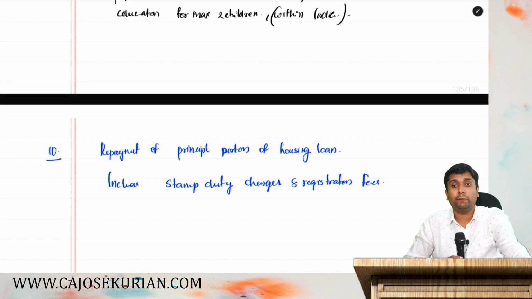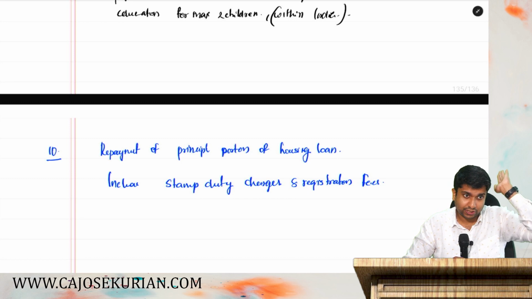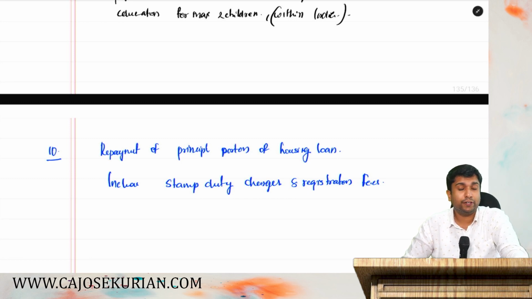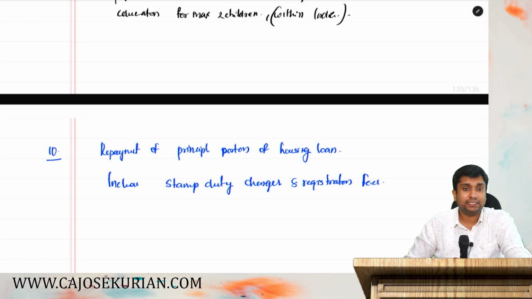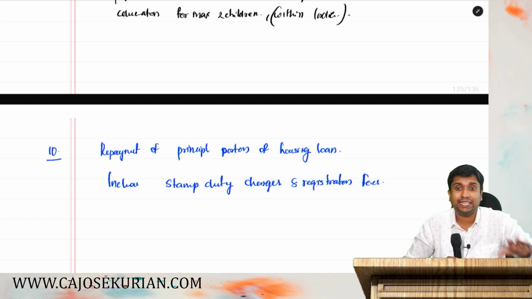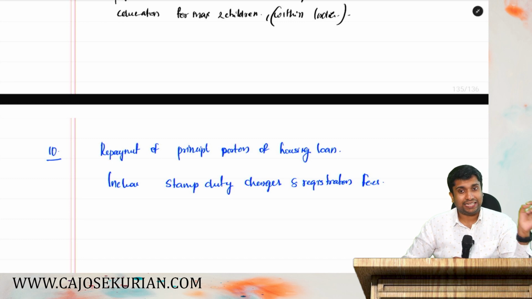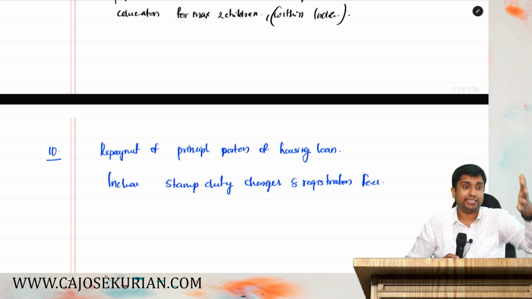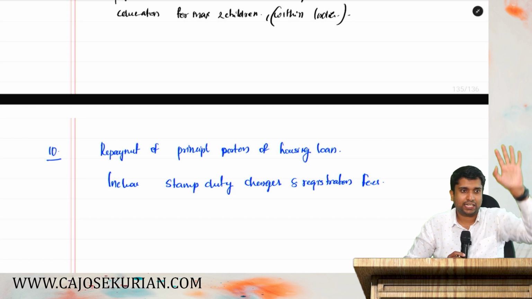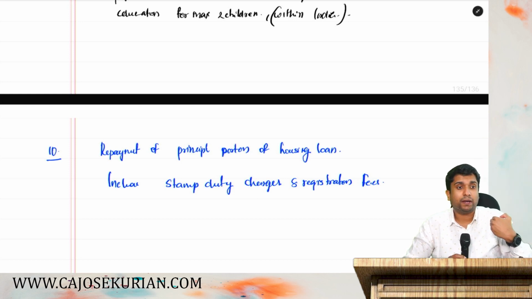Hope you remember, yesterday, while solving the PGBP question in the last session, I gave you a hint. When you are repaying the principal portion of your housing loan, that principal portion that you have repaid is allowed as a deduction under 80C. So, two advantages you have when you take a housing loan. Number one, the interest on housing loan is allowed as a deduction under house property, 24B. Now the principal repayment of a housing loan again is allowed as a deduction under 80C. It's totally an advantage for you. Both the principal portion as well as the interest portion, you can claim as a deduction. Are you all listening? That's what the department says.